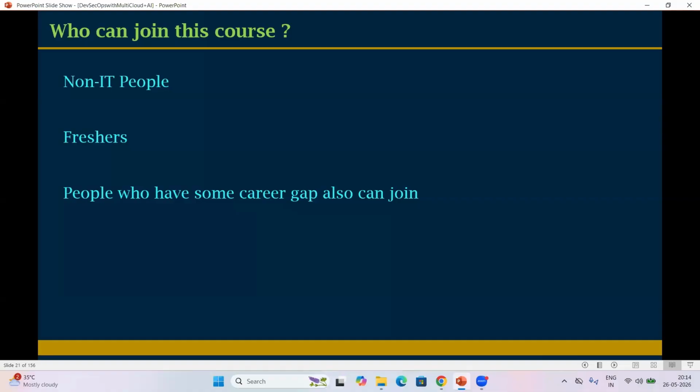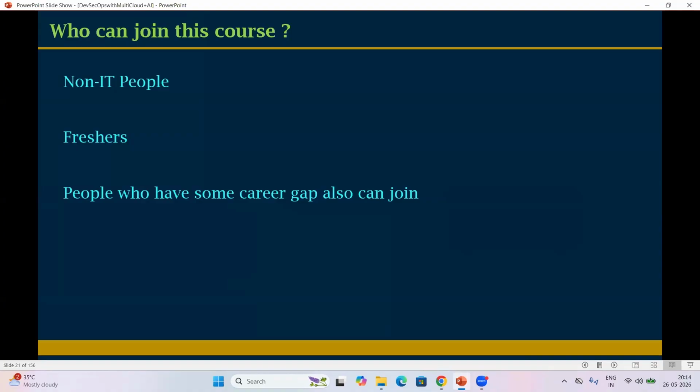For example, in my previous batch, one guy, his name is Ravi, had an 8 years gap. Currently he is in HSBC with a very good package. So how to fill the gap? How can we prepare the resume? How can we present our skill sets? How can we cope up in the projects? We'll cover everything.